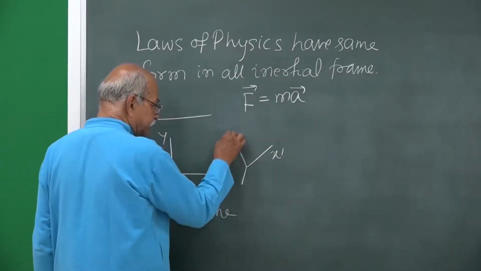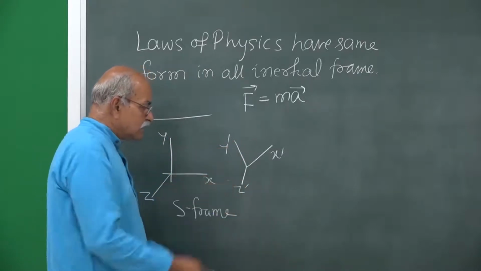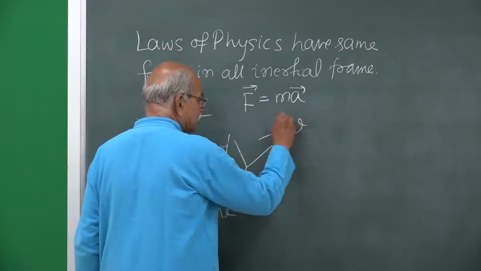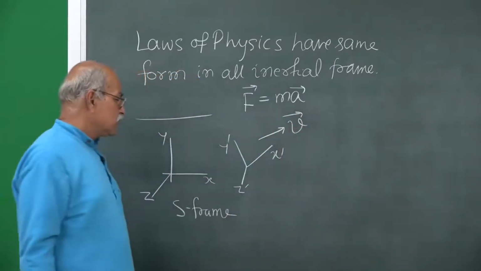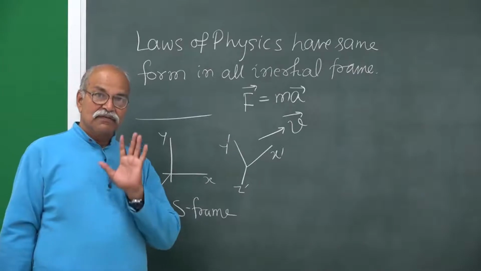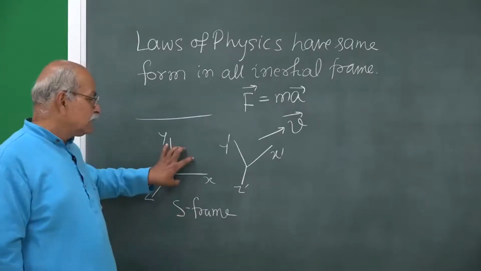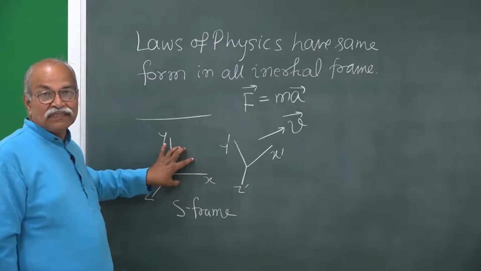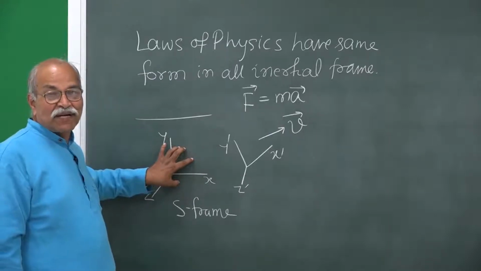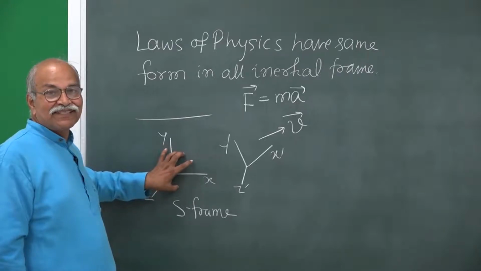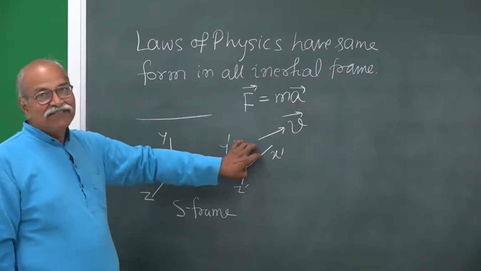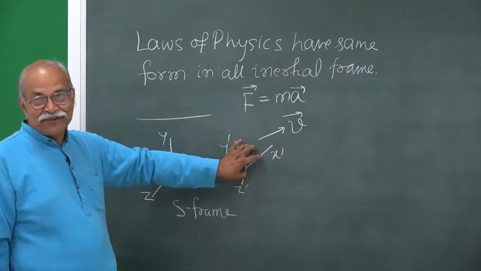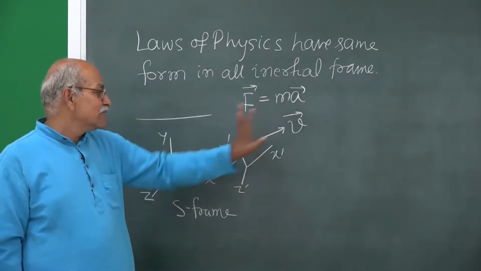Then if I take some other frame, the other frame may have different orientation of x, y, z, of course perpendicular to each other, and it can be moving in some direction with velocity v, which is constant in time, because we are only talking of inertial frames of reference. So, this is an inertial frame. If the resultant force on a particle is 0, there will not be any acceleration of the particle as measured from this frame. Same story here: if the resultant force on a particle is 0, no acceleration of that particle. So, this is also an inertial frame, and this velocity is constant.